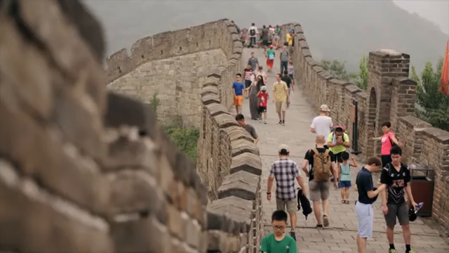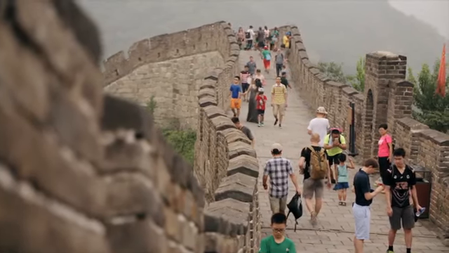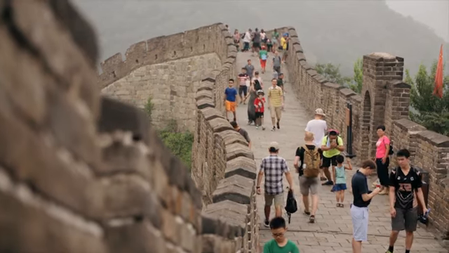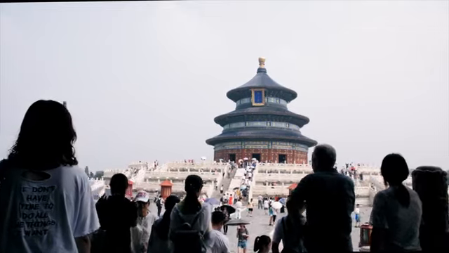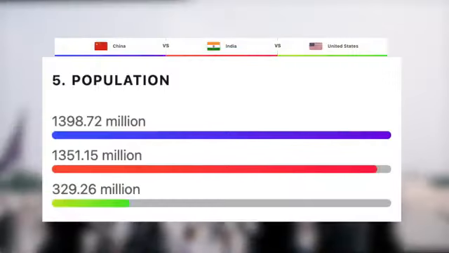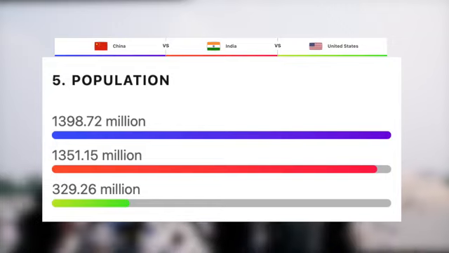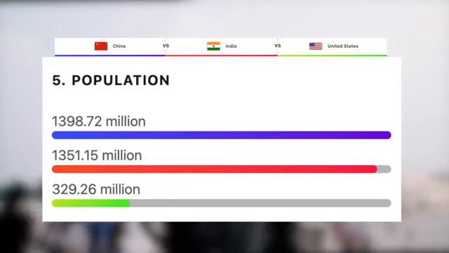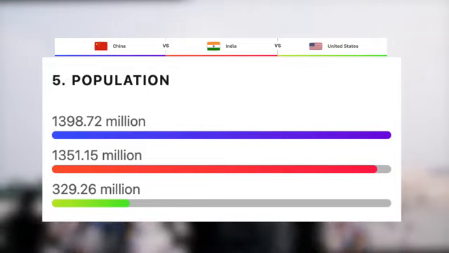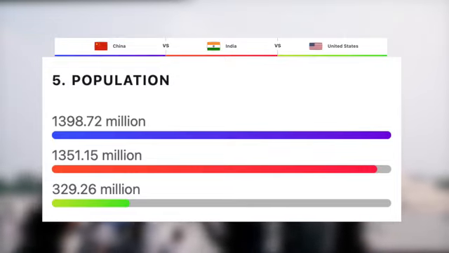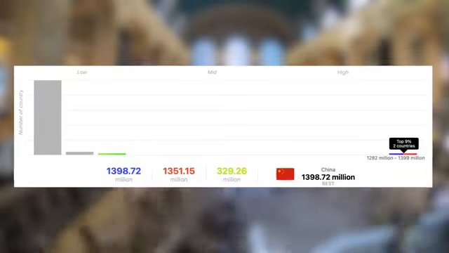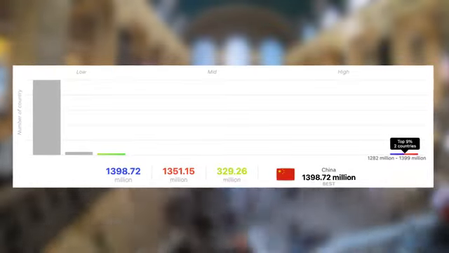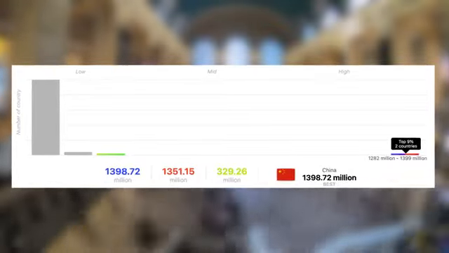So let's begin by looking at the demographics of these three countries. Some of them are absolutely mind-boggling. We begin with arguably the most influential statistic when looking at these three countries: their population. China has a population of roughly 1.4 billion, followed just behind by India with 1.35 billion, and then the United States with 330 million. To put this in perspective, India, which is the second most populated country on Earth, has roughly 1 billion more people than the third most populated country, which of course is the US.